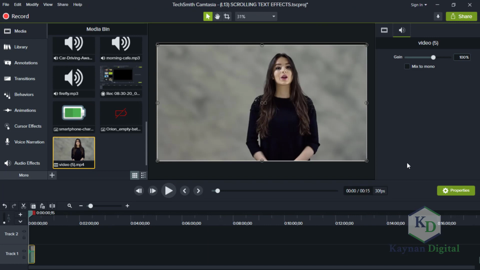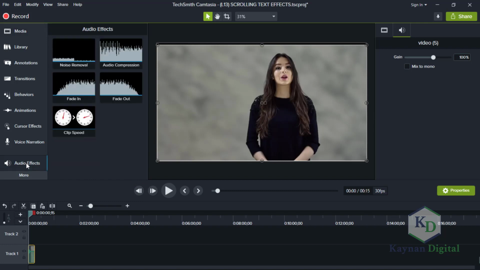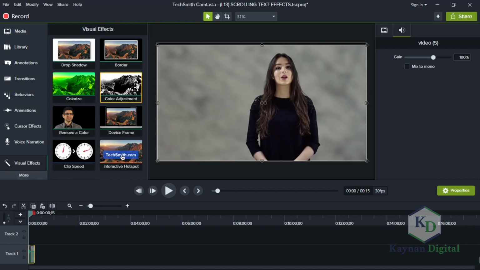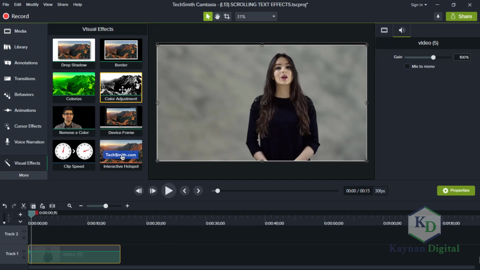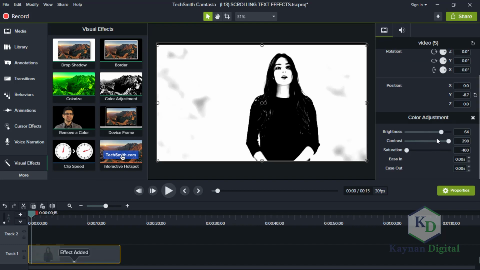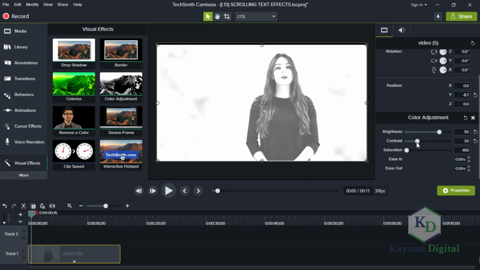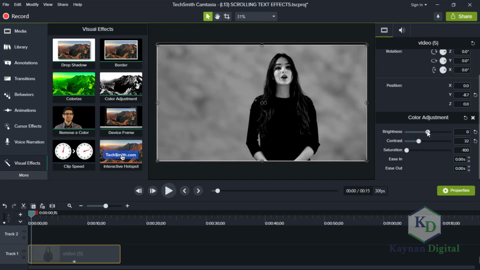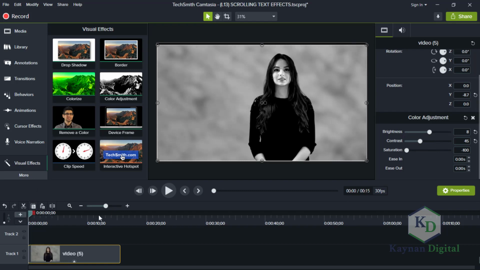So first, let's just change this to a vintage look without color. Let's remove the color of this. I remember we've done that in the video effects lesson. So let's check it. Video effects or visual effects, color adjustment. Let me just increase this a little bit. So color adjustments. Wow, I like it. Let's reduce the brightness and the contrast. Good. So we don't want color, so I'll remove the saturation.